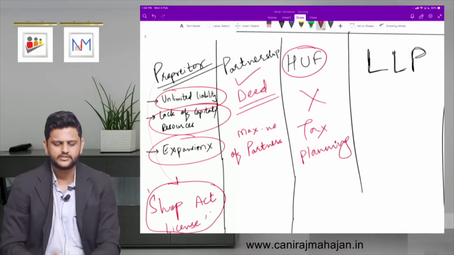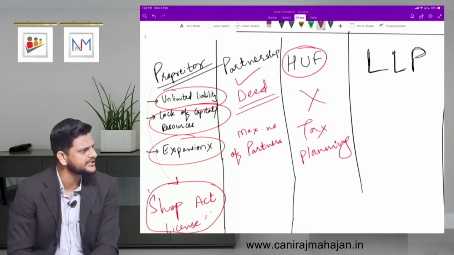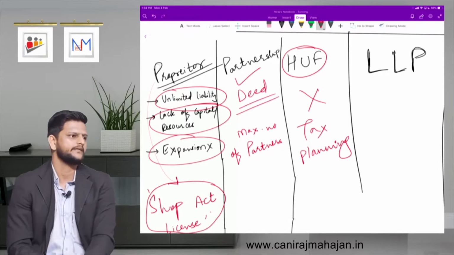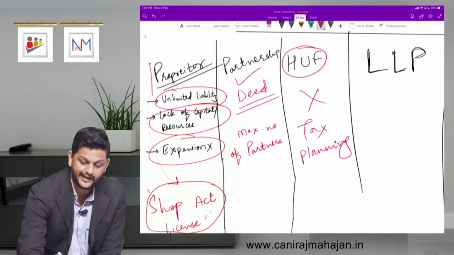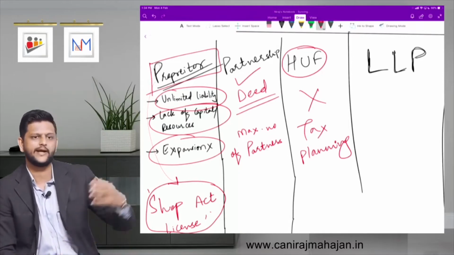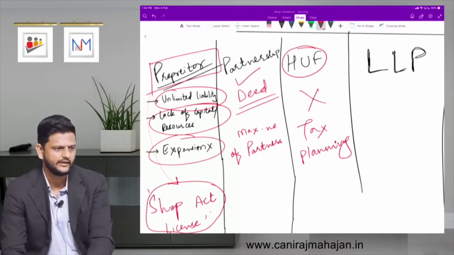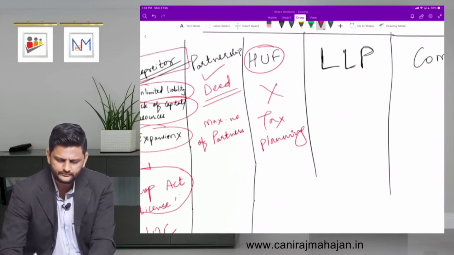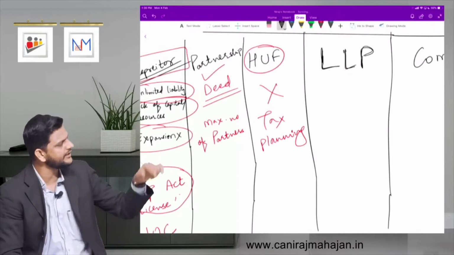But now tell me, since you have learned a little bit of basics of taxation, is HUF treated as a separate legal entity? Yes, HUF is treated as a separate legal entity. So proprietor can have himself as a business and HUF can also have its separate business. So HUF is a separate legal entity. Fine. Then LLP, what demerits removed?